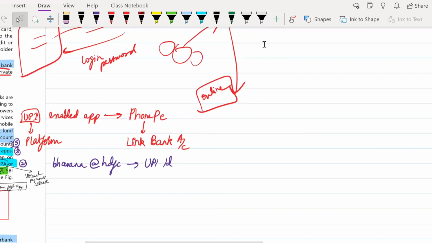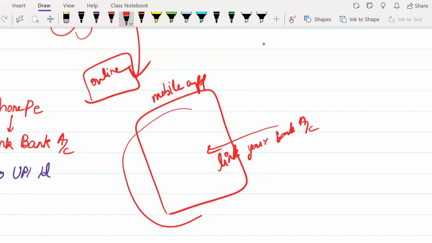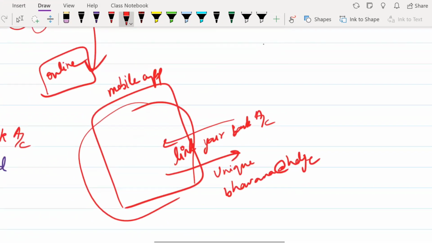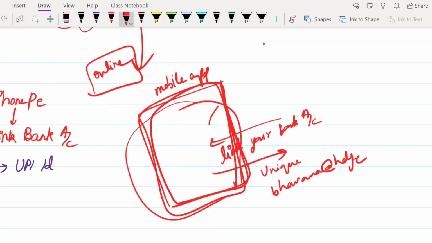So for the person who has not used this, you basically have a mobile app. In this mobile app, you have to link your bank account. Once you have linked your bank account, this mobile app will provide you with a unique username. Suppose my username can be Bhavna at HDFC. So it will provide me with a unique username, and using this particular app, I can make payments to the people I want to.